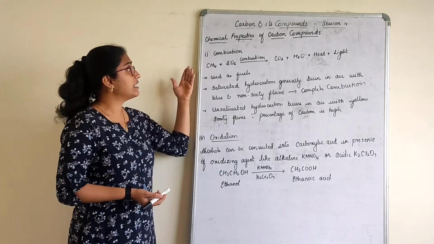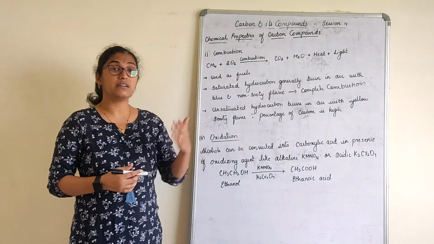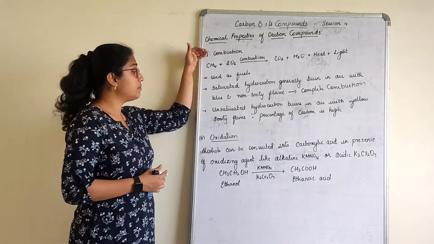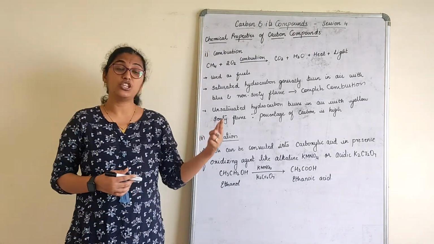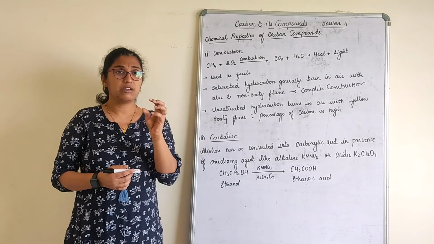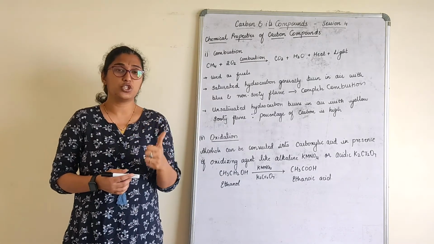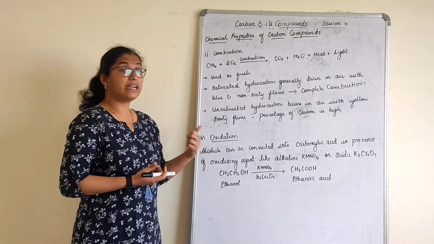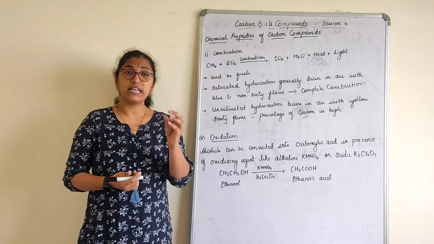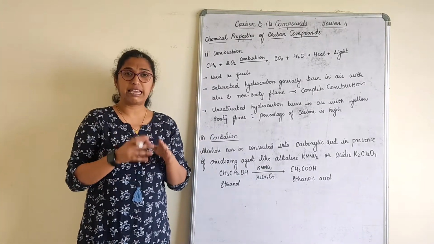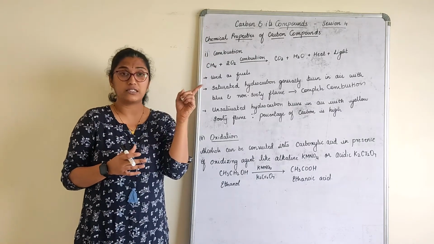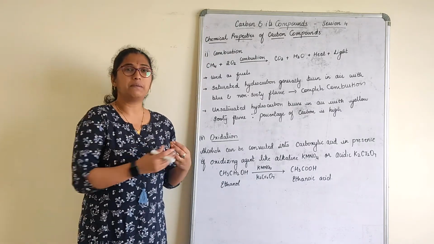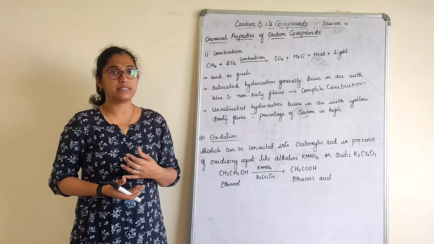So let's understand the chemical properties, which we study here in 4 different parts: combustion, oxidation, addition and substitution. The name itself suggests it: combustion is something which is burnt in the presence of air, and oxidation reaction is the addition of oxygen. Yes, it is the same reaction we studied in the first chapter, chemical reactions, but represented in a bit of a different form.